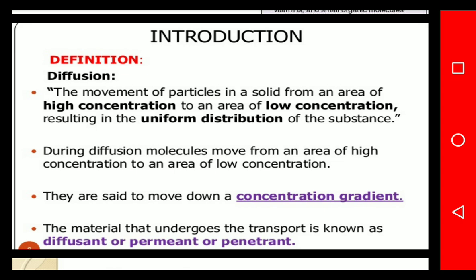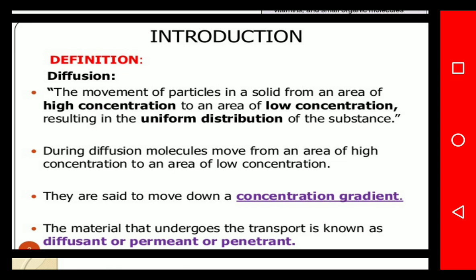During diffusion, molecules move from an area of high concentration to low concentration. For the diffusion process, no mechanical power or energy is required for the diffusion of particles, because it is a unidirectional process, not bidirectional.